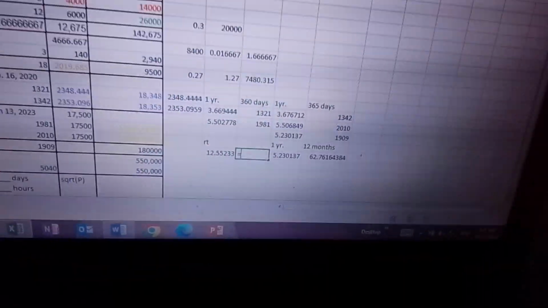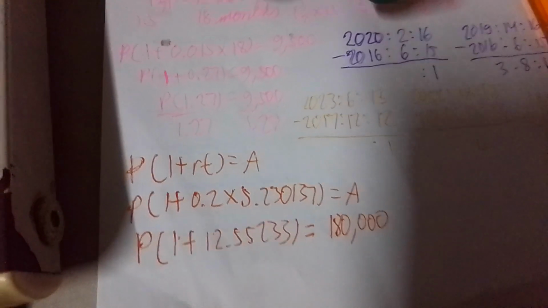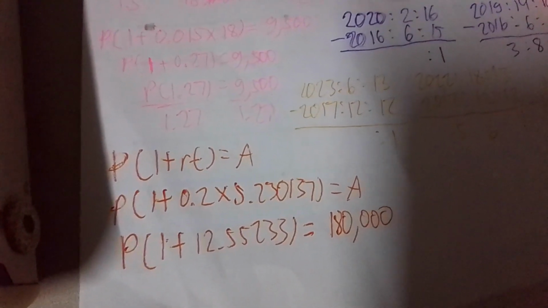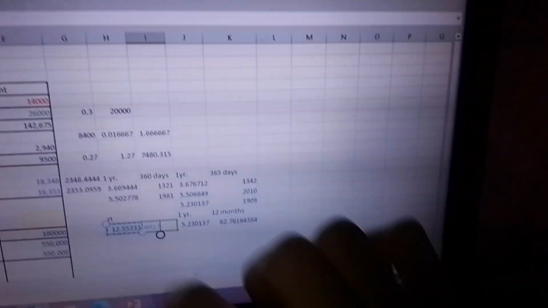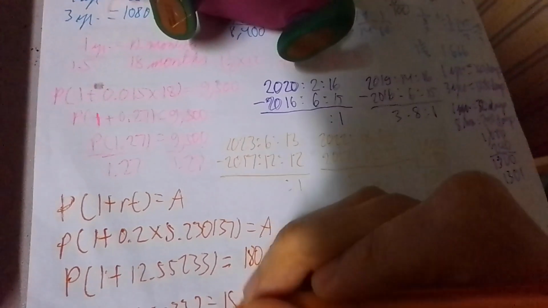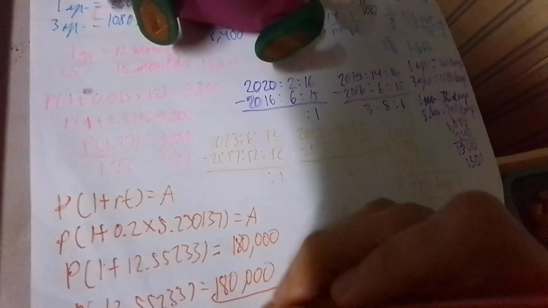Kasi remember, this is how the formula goes in simple interest. Can I write it for you, please? That's my formula already. So when I multiplied everything, we get this answer, 12.55233. And then we add 1. So pressing the equal, click on this cell, plus 1. And we're supposed to get 13.55. Now, our answer is P times 13.55233 is equivalent to 180,000 pesos. Now, we can divide both sides by this answer.